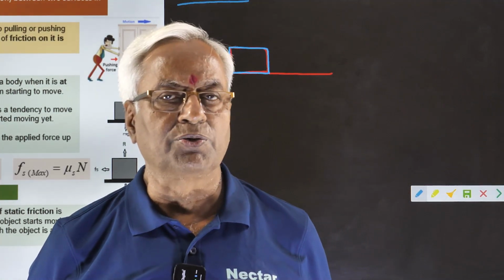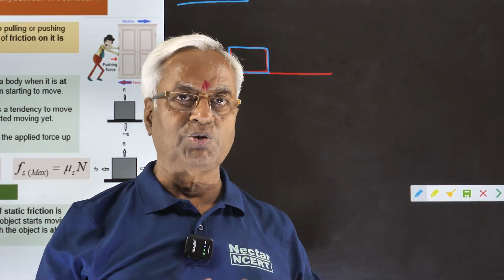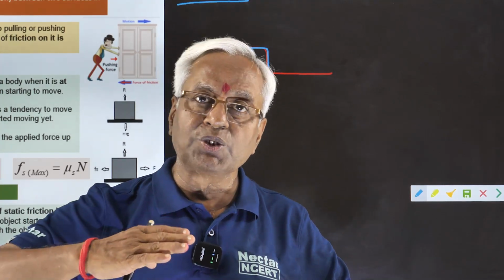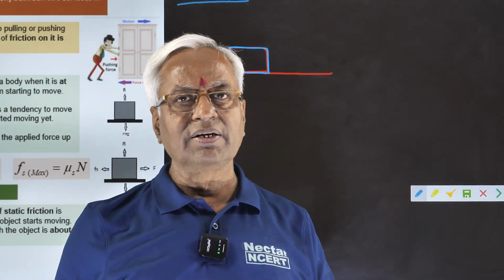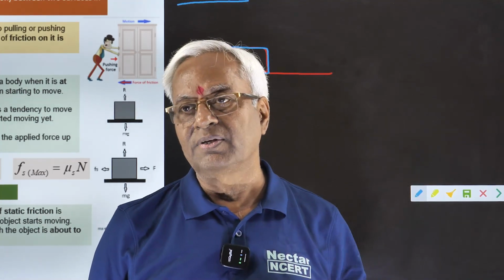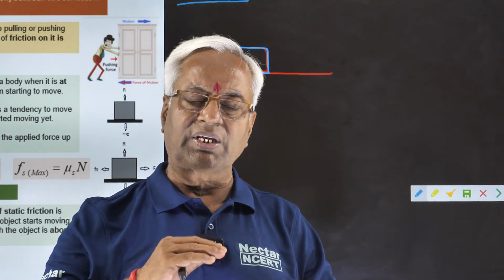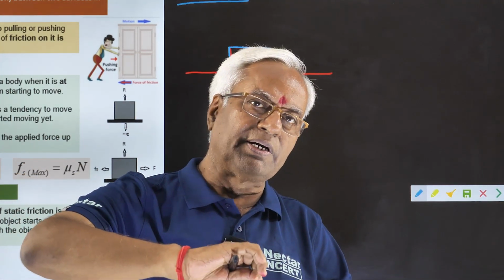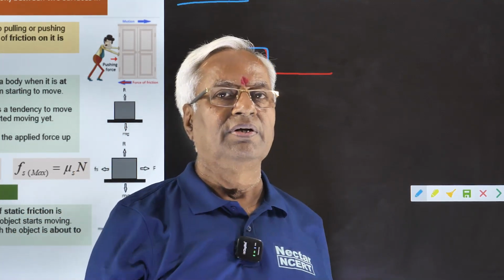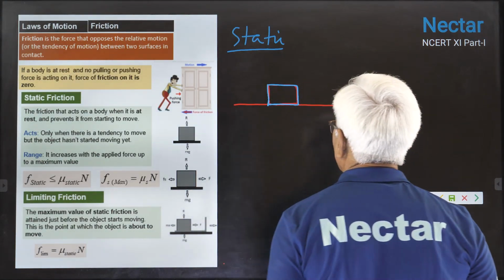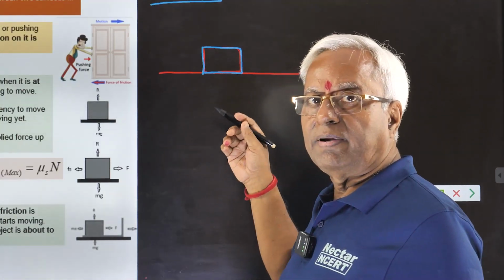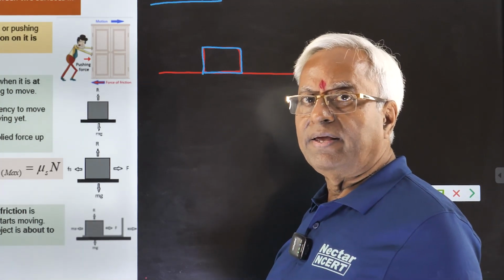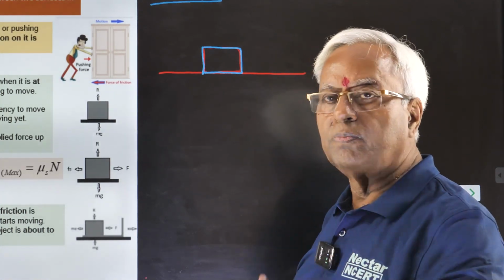Static friction will come into play when there is not the actual relative velocity, when there is not the actual motion, but there is a tendency of relative velocity. Then static friction will arise. Its size or range shall be from a minimum to a maximum value, and this value will depend on the force applied. Static friction is applied because both the bodies are in contact. It will be applied by both on each other. This will come into play till the body starts to move.